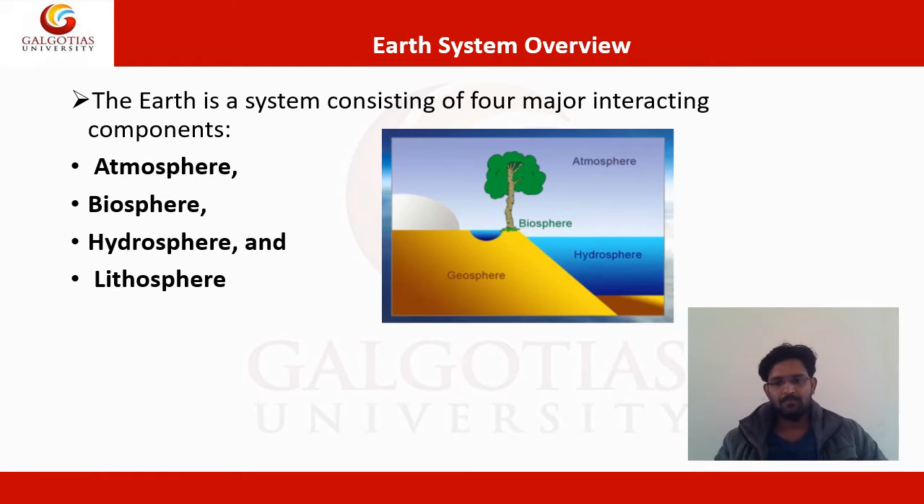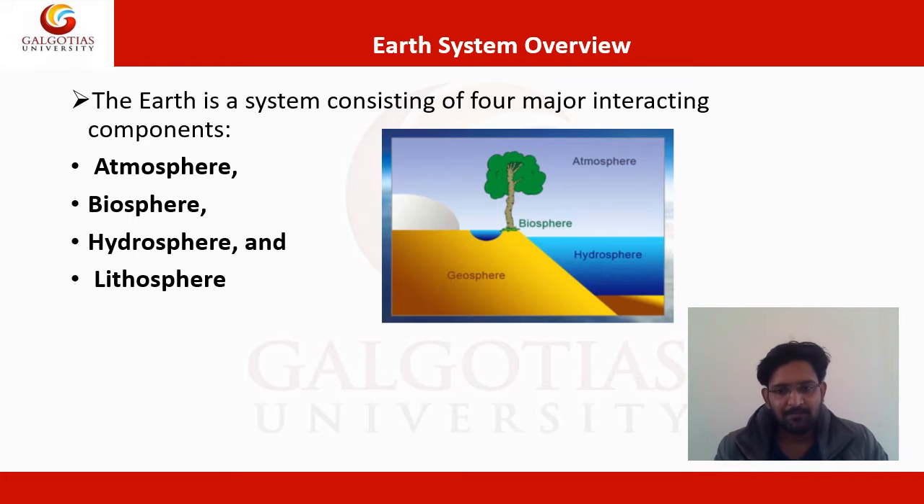On the screen you can see the Earth system overview diagram. This one is the hydrosphere. Hydro means water, so the hydrosphere is related to all the water present on the Earth. This is the atmosphere, mainly comprised of gases. This is the biosphere, meaning all the living things on the Earth, and this is the geosphere, meaning the rocky things on the Earth.